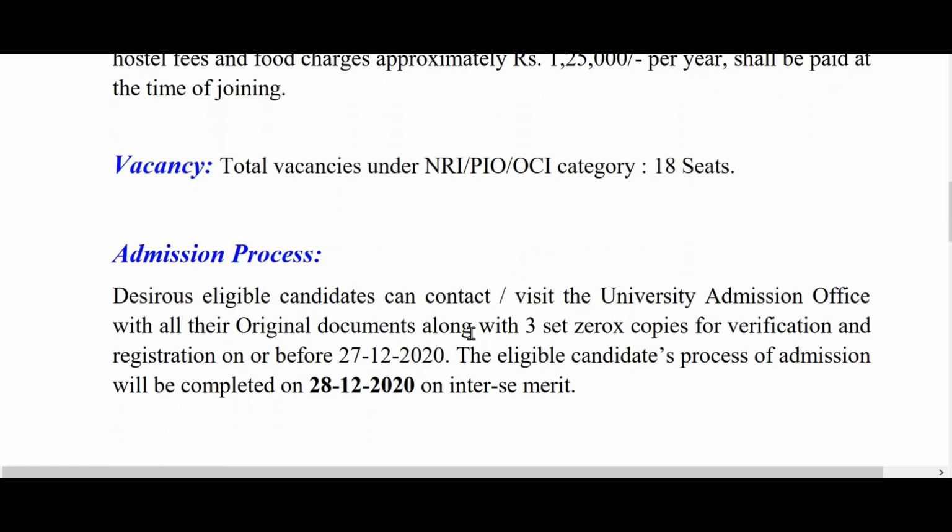Now, how should you get admission? You should be an eligible candidate. Desirous eligible candidates can contact or visit the university admission office with all the original documents along with 3 sets of photocopies for verification and registration on or before 27th December. So only 2 days left. On or before 27 December, you need to go and meet the university with the original documents. The eligible candidates' process of admission will be completed on 28 December.